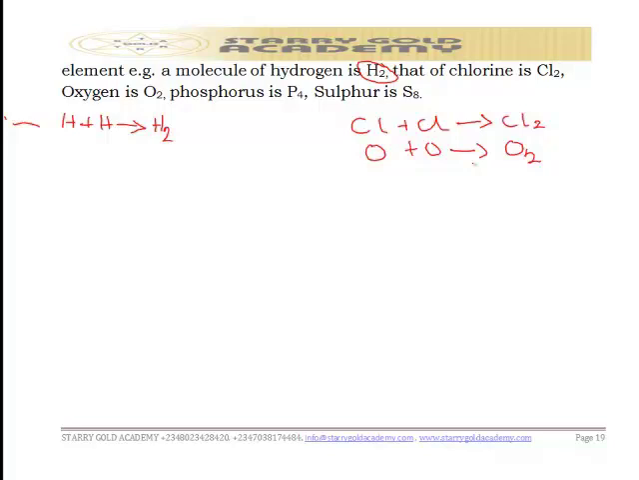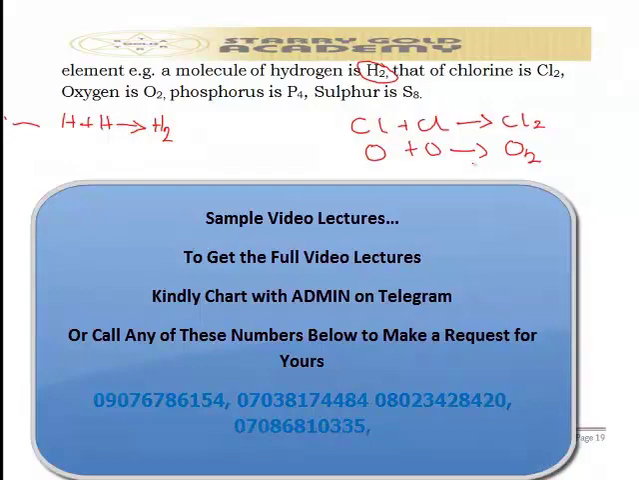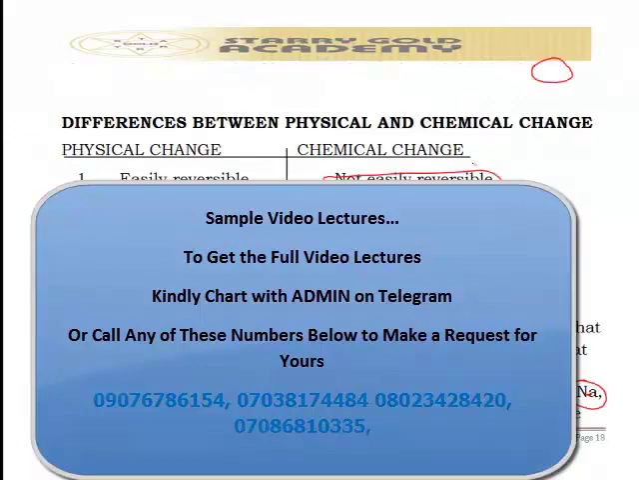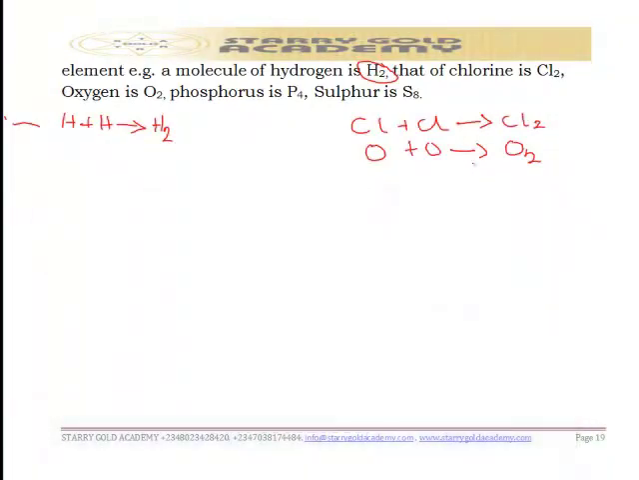In our previous class, we talked about molecules that are made up of the same element. We have oxygen, hydrogen, chlorine, and phosphorus and the like. On the screen you see the examples I gave you with the red pen.